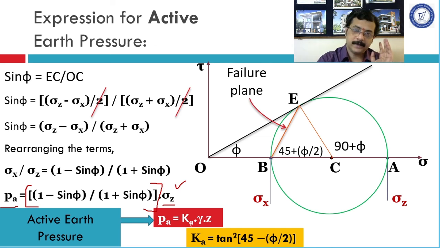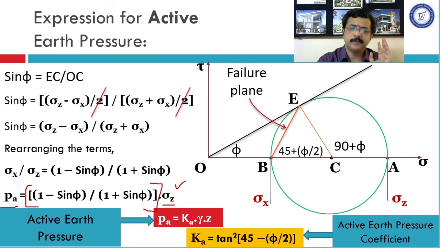In the active condition, it is also found out with the help of this formula, that is tan square of 45 minus phi by 2. This is nothing but the trigonometric relation between 1 minus sin phi upon 1 plus sin phi and the tangent formula. It is just the inter-replacement. So Ka equals tan square 45 minus phi by 2. Either we can find out the Ka value in this way or as mentioned above, that is 1 minus sin phi upon 1 plus sin phi. This way we have found out active earth pressure.